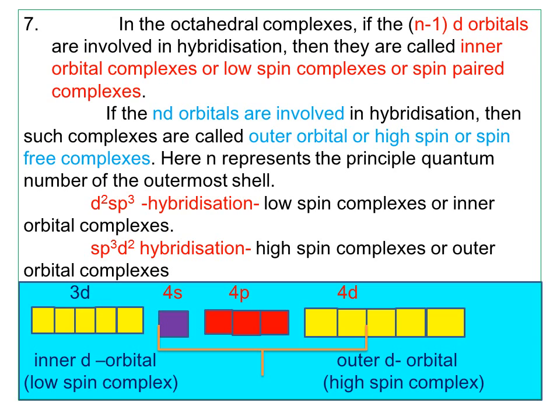So if it is an inner orbital complex, the hybridization is d2sp3, which will give a low spin complex or inner orbital complex. If it is outer orbital, the hybridization is sp3d2. Then we have a high spin complex or outer orbital complex.